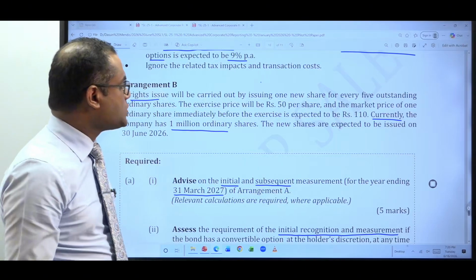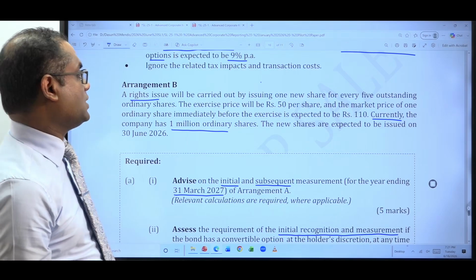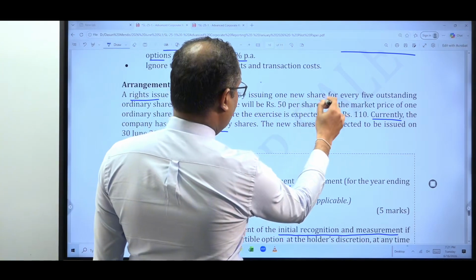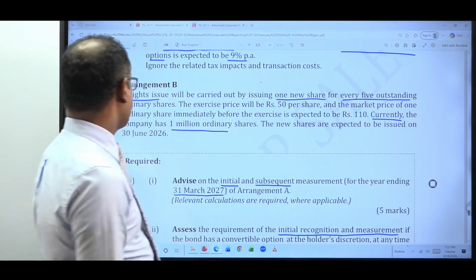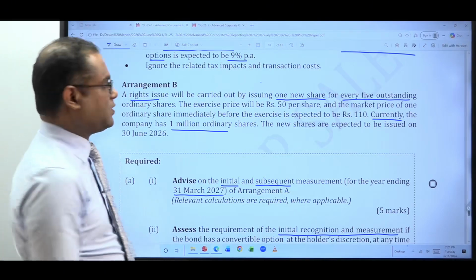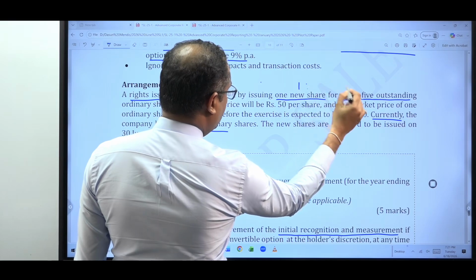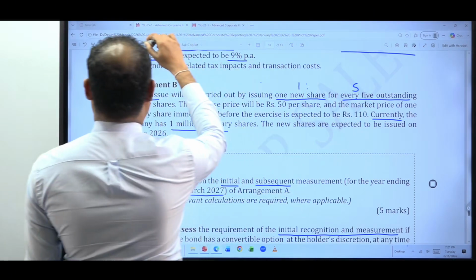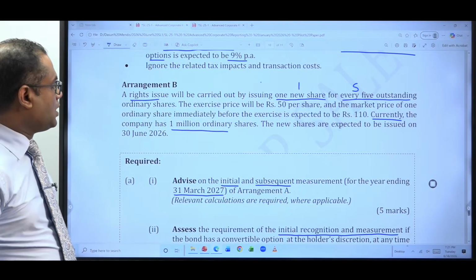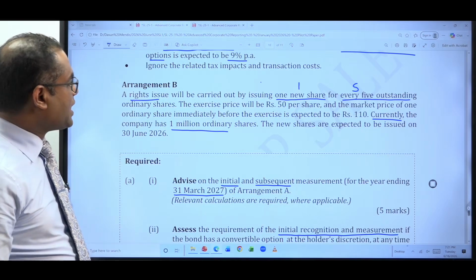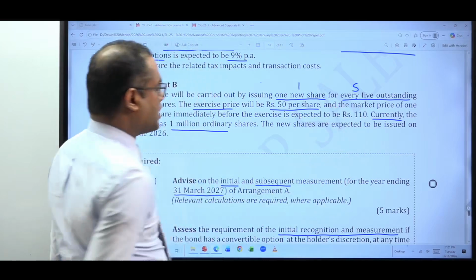The rights issue will be carried out by issuing 1 new share for every 5 outstanding ordinary shares. 1 for 5. Okay. So what is the arrangement? 1 share for 5 shares. Okay. The exercise price will be 50 rupees per share. Exercise price 50 rupees per share.